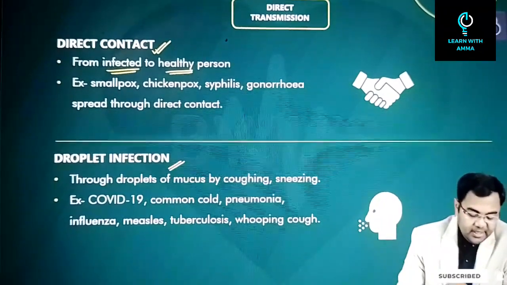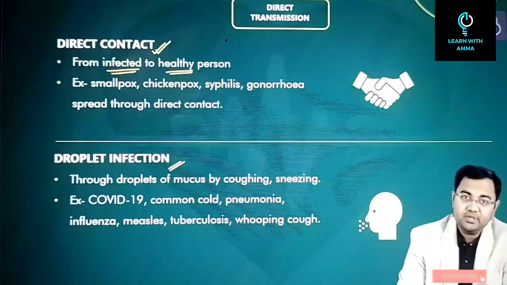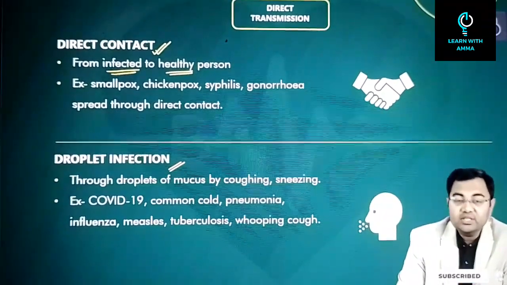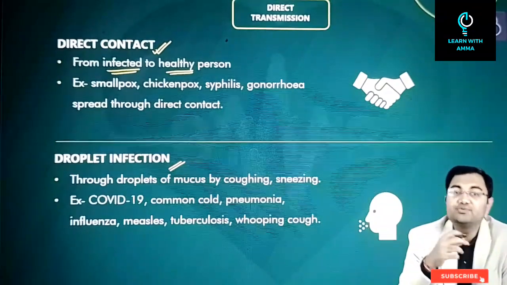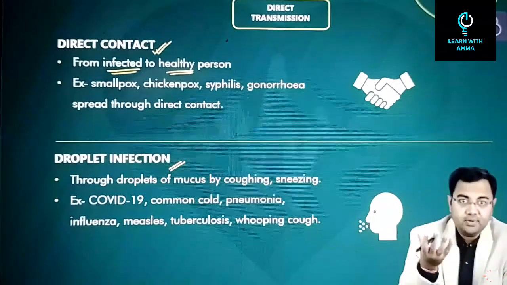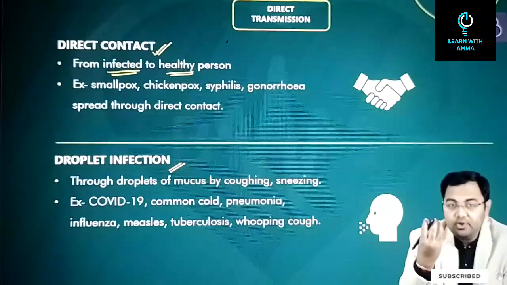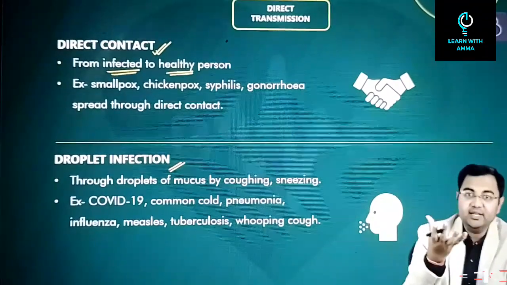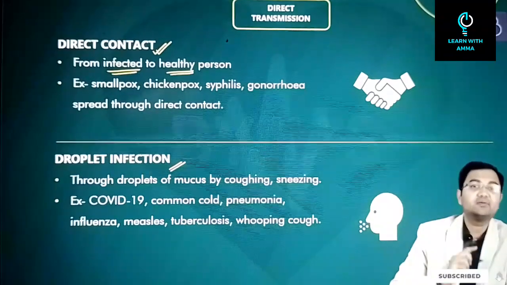Then there can be droplet infection. Another way in which direct transmission can happen is droplet infection. What is the meaning of droplet infection? Small particles of mucus spread in the air. For example, when you cough or sneeze, droplets from your mouth or nose get suspended in the air, and anyone else who is breathing in the same air will get that droplet.